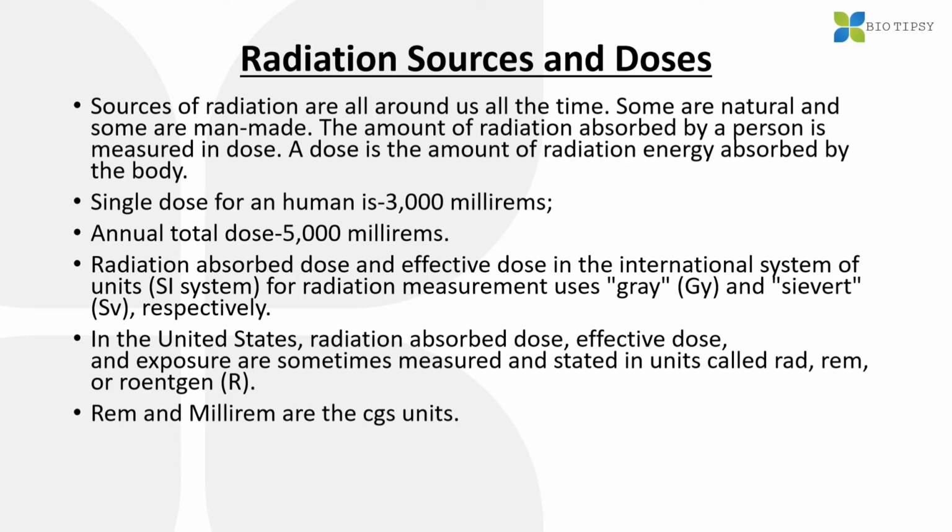Now we are going to discuss slightly the SI system of the dosage unit. Radiation absorbed dose and effective dose in the International System of Units, that is the SI system for radiation measurement, use Gray and Sievert respectively. In the United States, radiation absorbed dose, effective dose and exposures are sometimes measured and stated in units called rad, rem or Roentgen. Rem and millirem are the CGS units. Note this is very important. It can come as a short question, it can come as MCQs. So this slide is completely important, so please note it down.